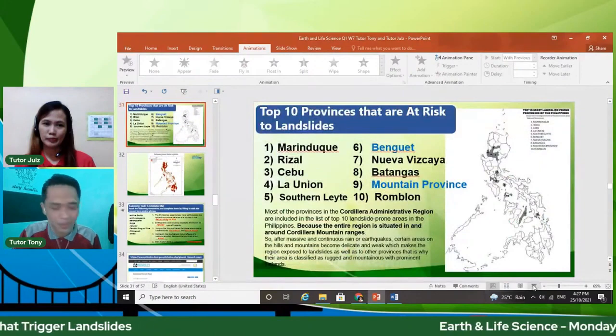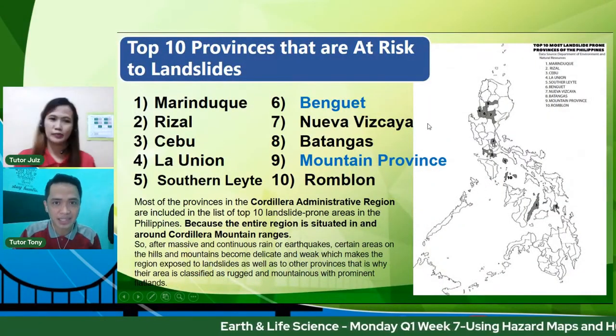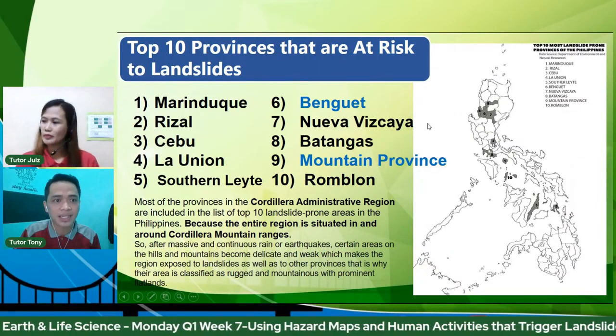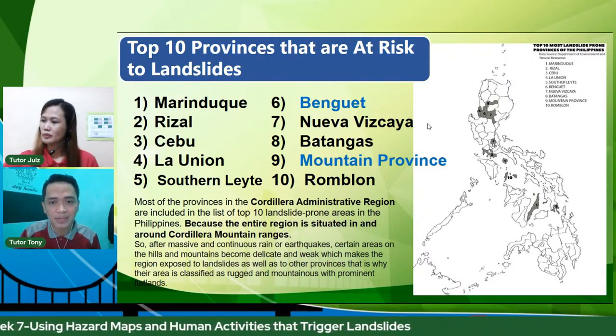Ayan, so let's proceed or continue our discussion. This time naman, top 10 provinces that are at risk to landslide. So we have Marinduque, Benguet, Rizal, Cebu, La Union, Southern Leyte, Nueva Vizcaya, Batangas, Mountain Province.